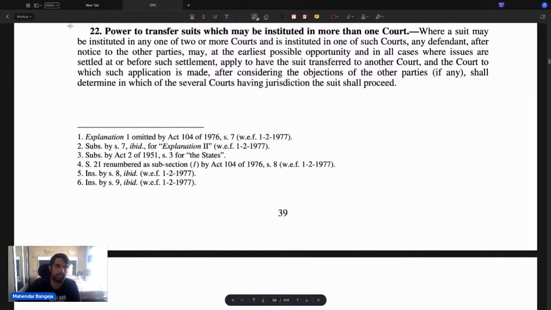See, transfer has been provided. The concept of transfer has been provided in section 22 to 25. ठीक है, 22 to 25 में concept of transfer provided है. Now, which court has the power to transfer? So पहले तो where a suit may be instituted in any of the two courts. मान लो किसी दो कोर्ट में सूट इंस्टीट्यूट हो सकता है, पर वो एक कोर्ट में इंस्टीट्यूट है. So any defendant after giving notice to the other party can opt for transfer. ठीक है, he can opt for transfer.